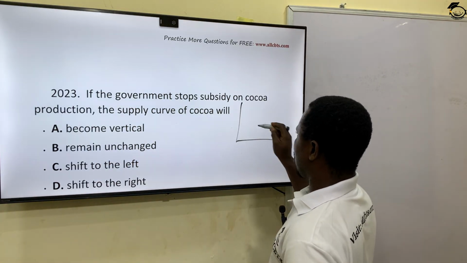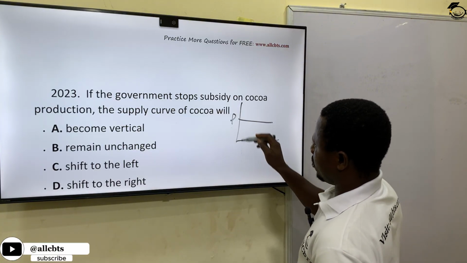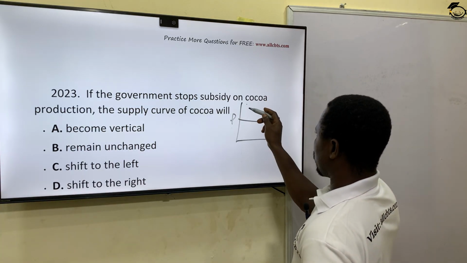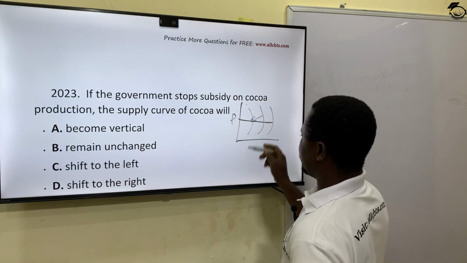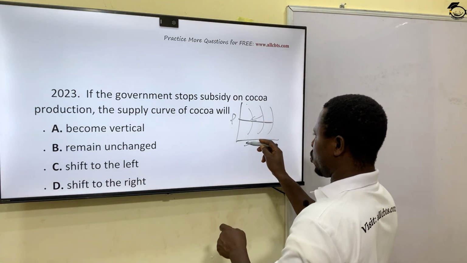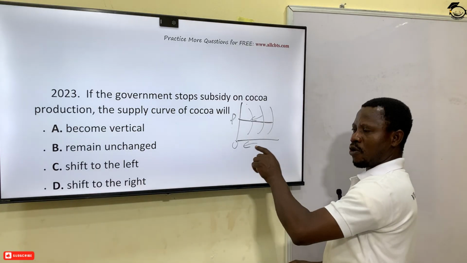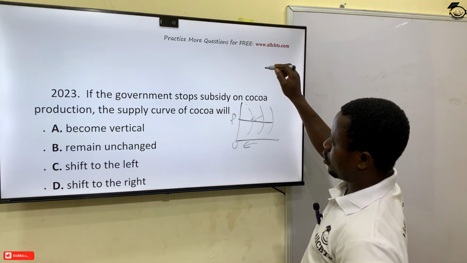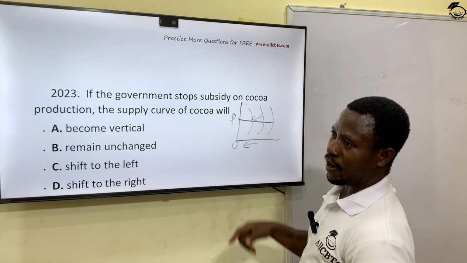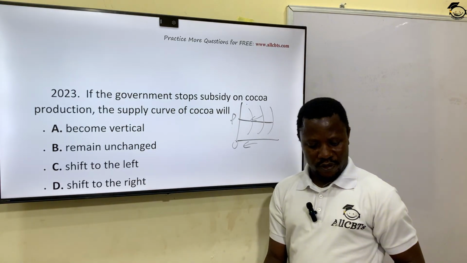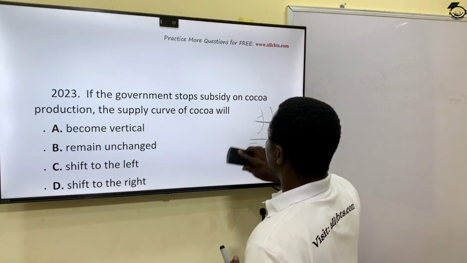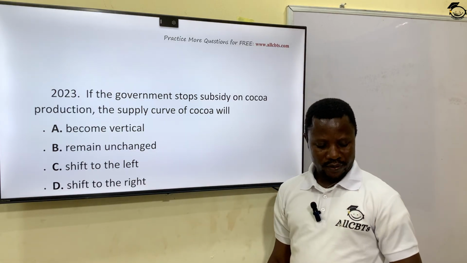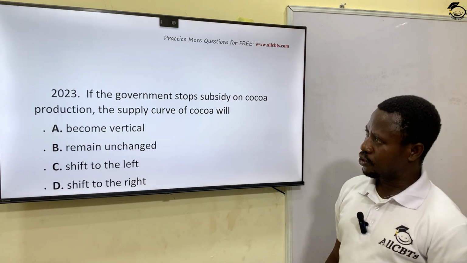Remember, when we talk about shift, the price does not change. It's fixed. All right? And then we have supply curve in this order. When it shifts to the left, which means there's a reduction, going to the point of origin, reduction in quantity supplied. When it shifts to the right, that is increase. So because of this high production cost, the supply shifts to the left, and the supply will reduce. Option C is the correct answer for this question. Shift to the left is a reduction in quantity supplied because of the increase in the cost of production.